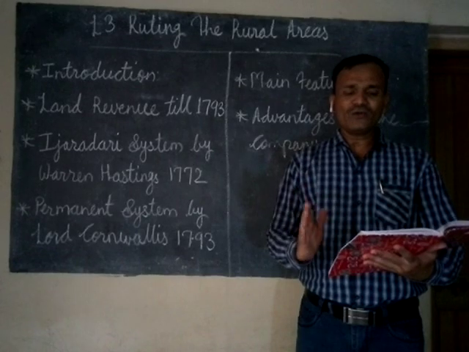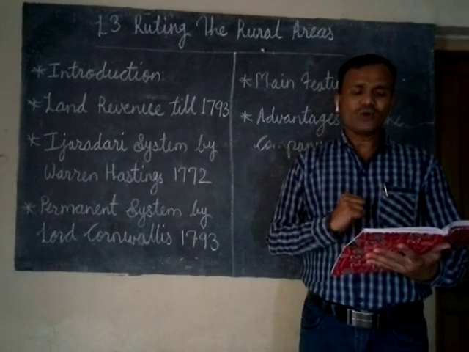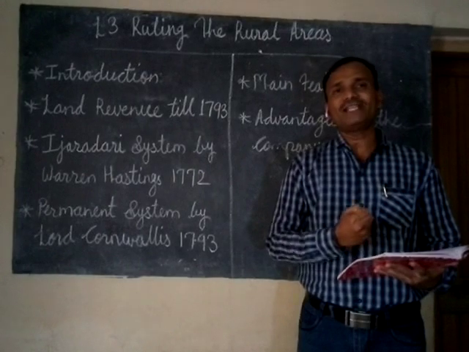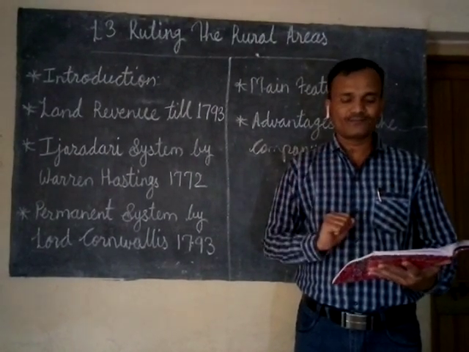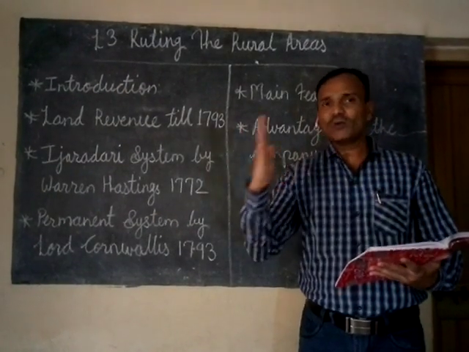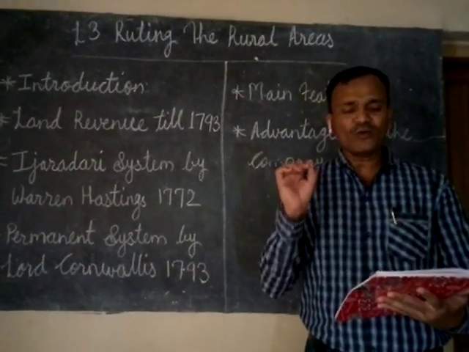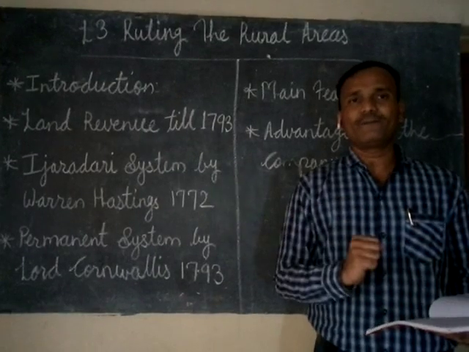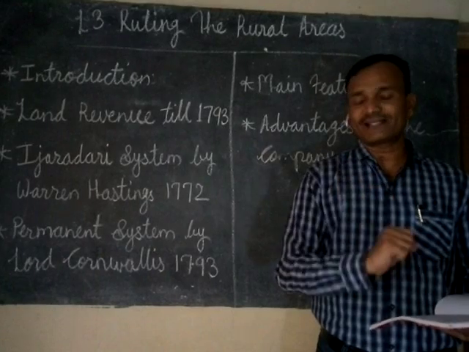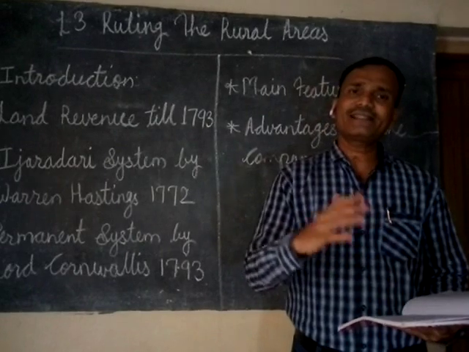But collection of revenue at that time was not so easy for the company. Land revenue was the main income source, and the collection of this land revenue was not an easy task. So they made some changes between 1793 and 1857, and introduced some new policies about the revenue systems to increase their income. Those new policies we are going to learn in this lesson.